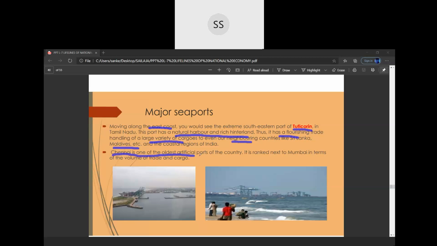Next one is your Chennai port, again a 1 mark question. One of the oldest artificial ports of the country, and also the second biggest port after Mumbai, which handles a large amount of cargo. Busiest port is your Mumbai, the first busiest port. Second busiest port is your Chennai.